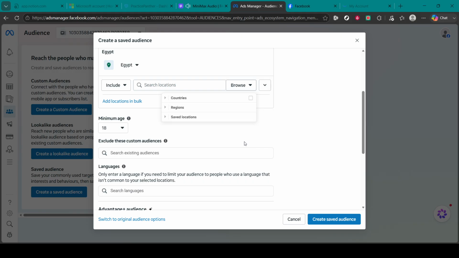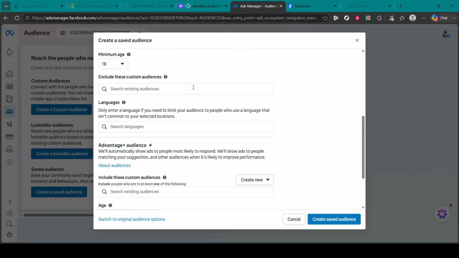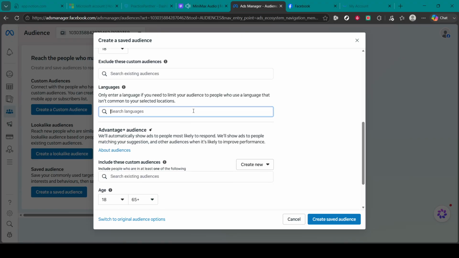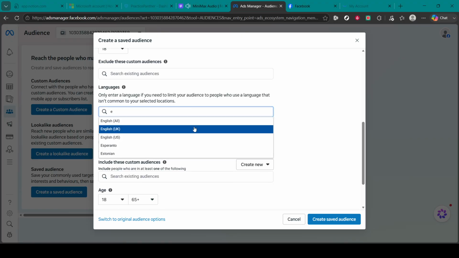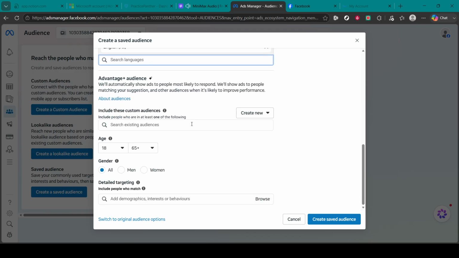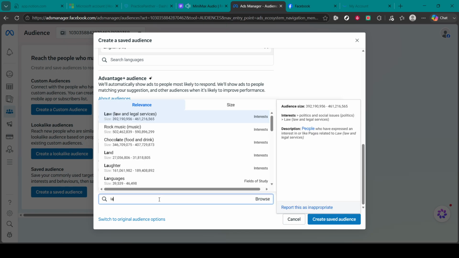Age and gender are optional, since your professional targeting will naturally narrow the audience. Next, move down to Detailed Targeting and begin adding your job titles, interests, employers, and fields of study. If you notice that Advantage Plus Audience is expanding your targeting, switch into the Advantage Plus view and then return to the original audience options so your detailed targeting is applied as intended.